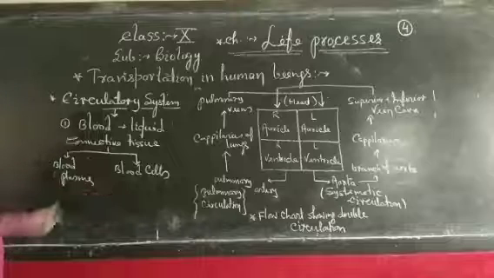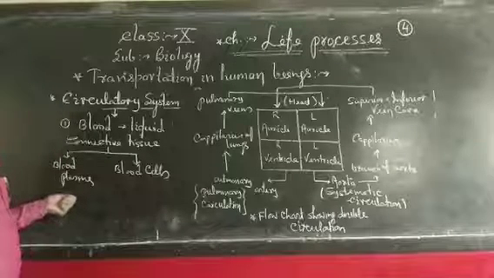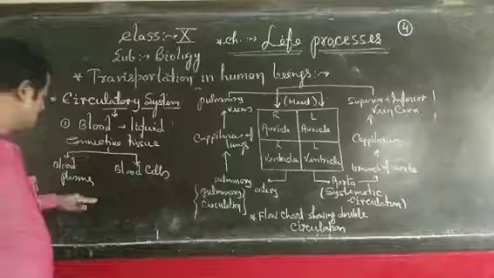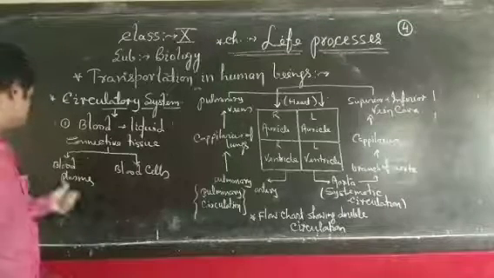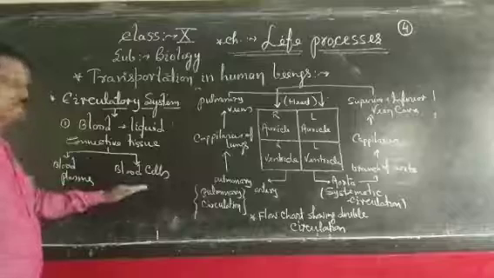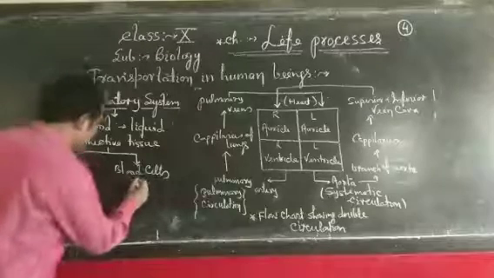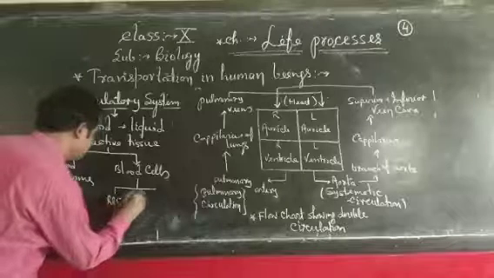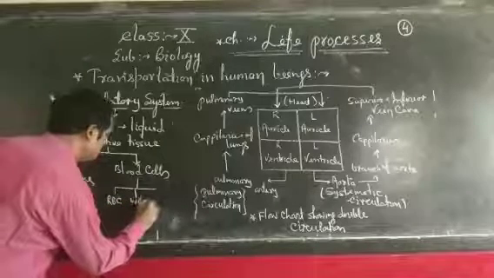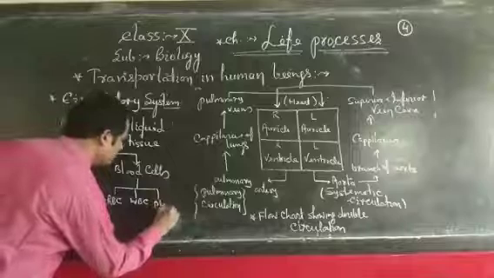Blood plasma is the liquid part of the blood, which includes some types of minerals, salts, and also vitamins. The blood cells are of 3 important types: RBC, WBC, and platelets.